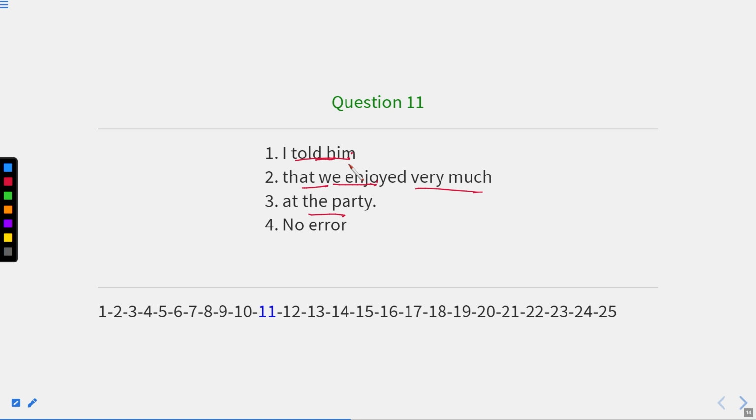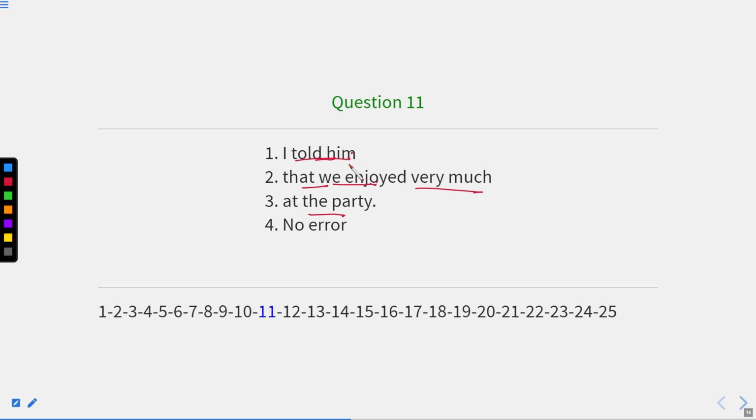Whenever we make any sentence in indirect speech, if I am saying I told him, it means this is showing that it is past. And if we have written another sentence, that we enjoyed very much at the party, now, it can be either the indirect speech from the present indefinite tense or the past indefinite tense.